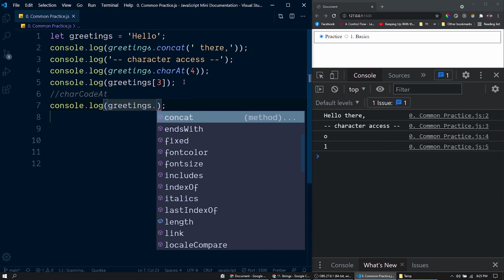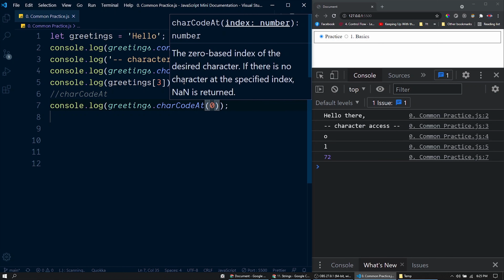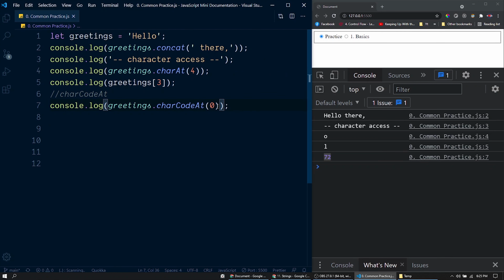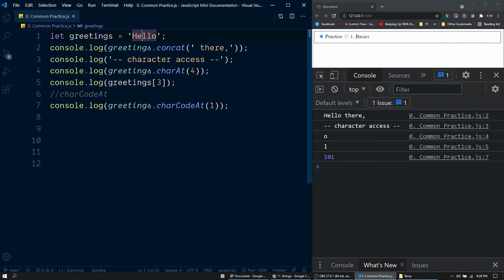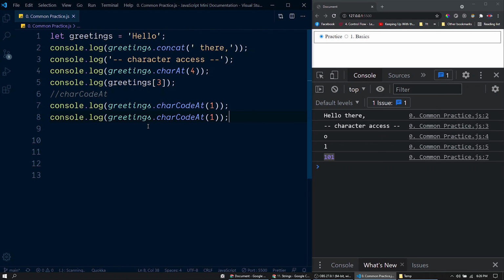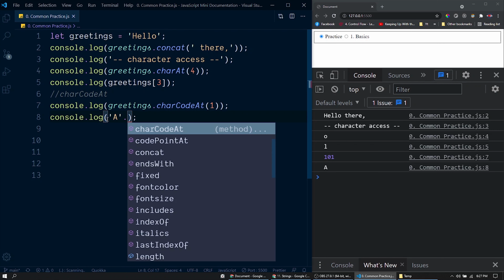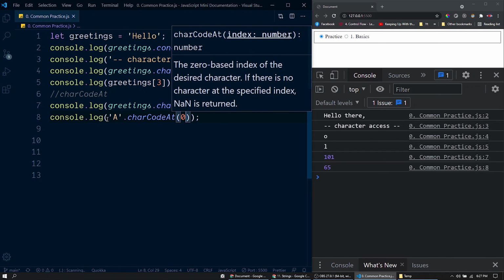Greetings dot charCodeAt. Inside this function we can pass the index. So here we have the Unicode number of capital H here. In the same way you could find the Unicode numbers of the rest of the characters inside this string here. The Unicode number of small letter e is 101. Now let me duplicate this line here. If you want to find the Unicode number of capital A, you could do this. Here we have a string with capital A, and let's call the function charCodeAt. Inside that you could pass the index 0.